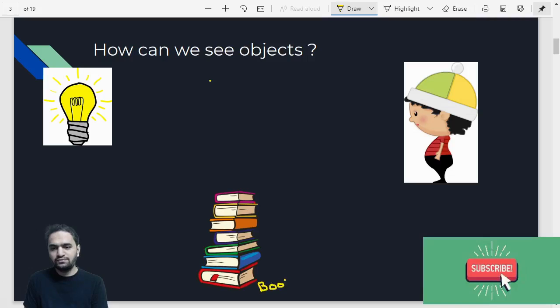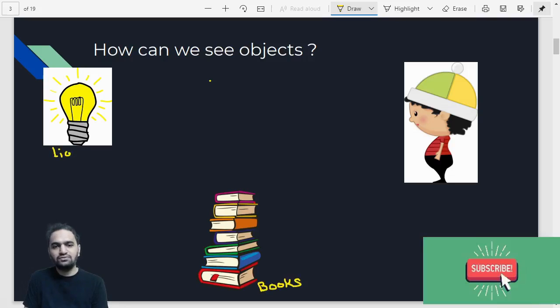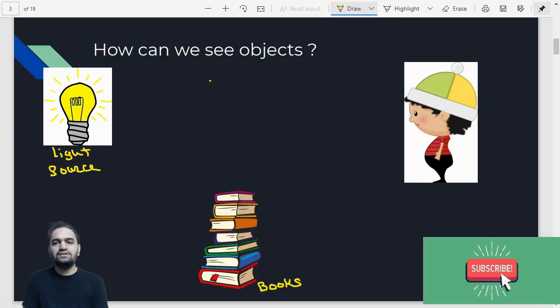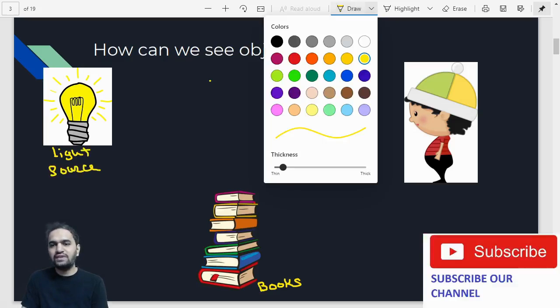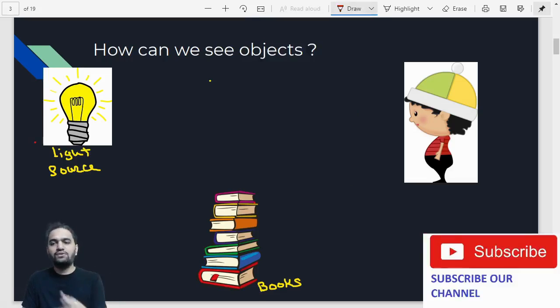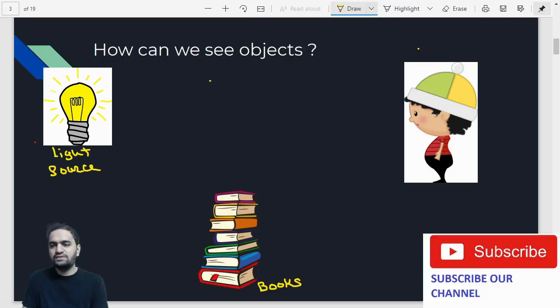These are the books. This is a light source, like the bulb which is available in the room. Light source means the object which is giving light. Now let us talk about how rays of light pass from the books towards the person, and how that boy is able to see this particular set of books.